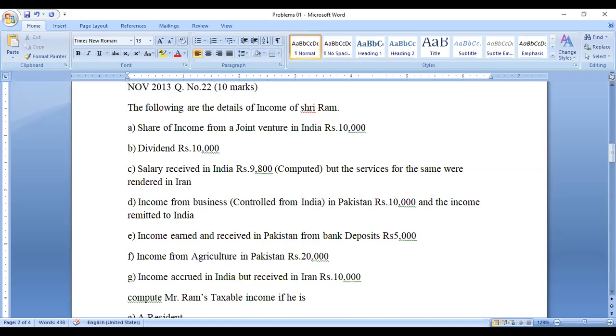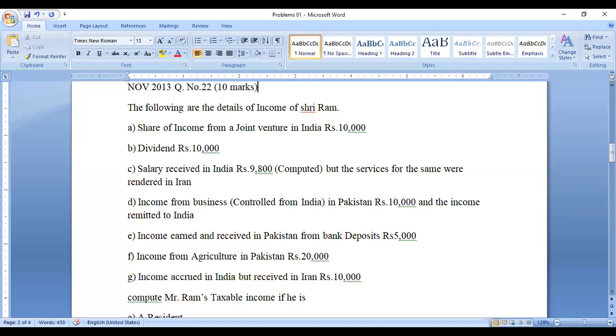Share of income from joint venture in India. He is getting an income of 10,000 rupees. He is doing some joint venture business, so from the business he is getting income of 10,000 rupees. Next, dividend 10,000 rupees. Nothing is given about whether it's a dividend from an Indian company or a foreign company. Without any details about the dividend, we can assume that this dividend is received from an Indian company only.